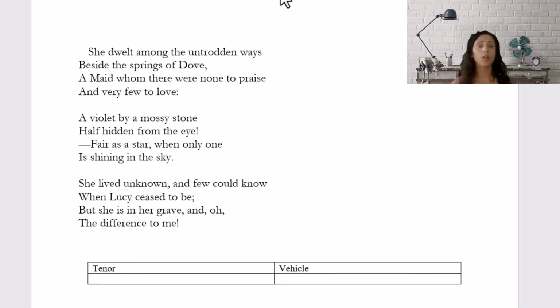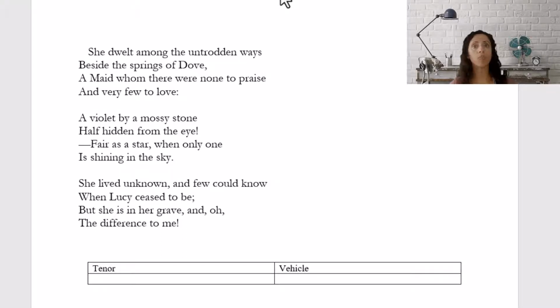She dwelt among the untrodden ways, beside the springs of Dove. A maid whom there were none to praise, and very few to love. A violet by a mossy stone, half hidden from the eye, fair as a star when only one is shining in the sky. She lived unknown and few could know, when Lucy ceased to be. But she is in her grave, and oh, the difference to me.